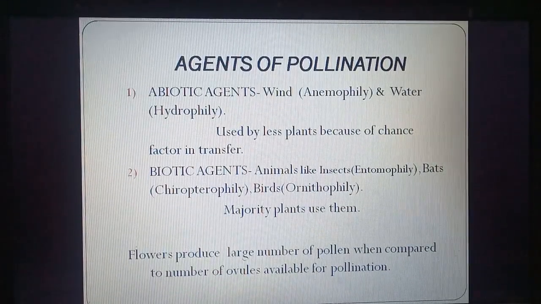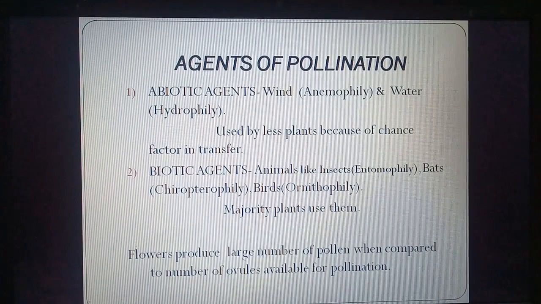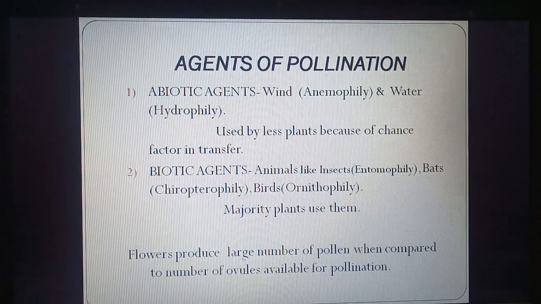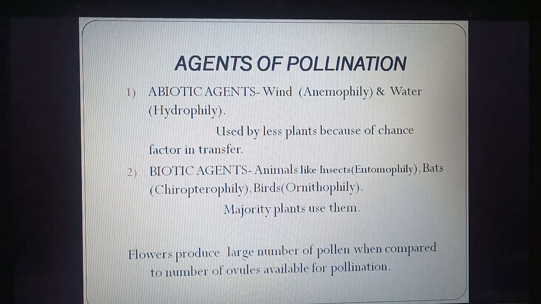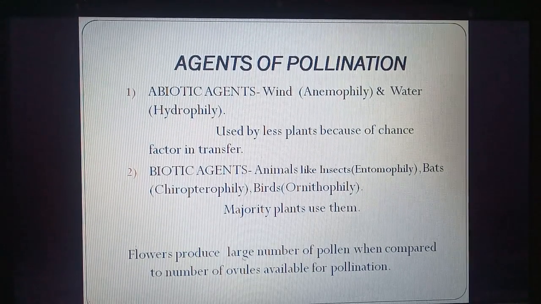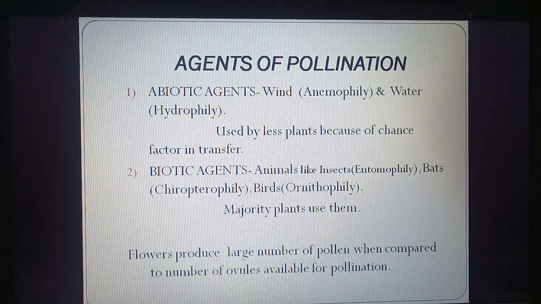Agents of pollination. Pollination is helped by different means. There are two categories. Abiotic means non-living: wind and water. Pollination by wind is called anemophily, and by water it is called hydrophily. It is used less by plants because the chance factor is involved in transfer, because it is only by chance that wind or water will carry the pollen.